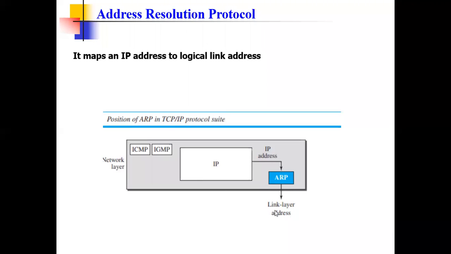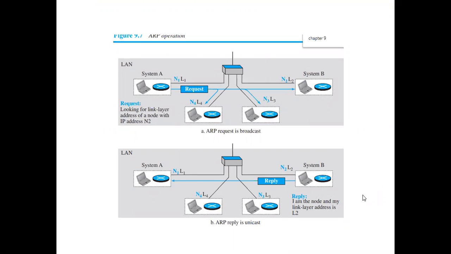Now ARP will map the link layer address from the IP address. Is this clear? I think now you have an idea of what ARP is.